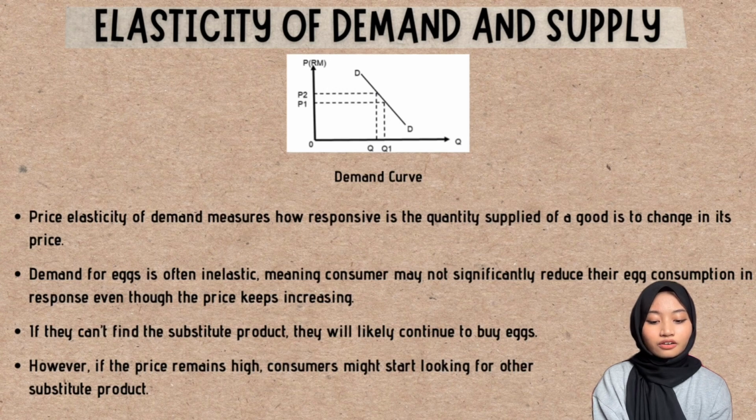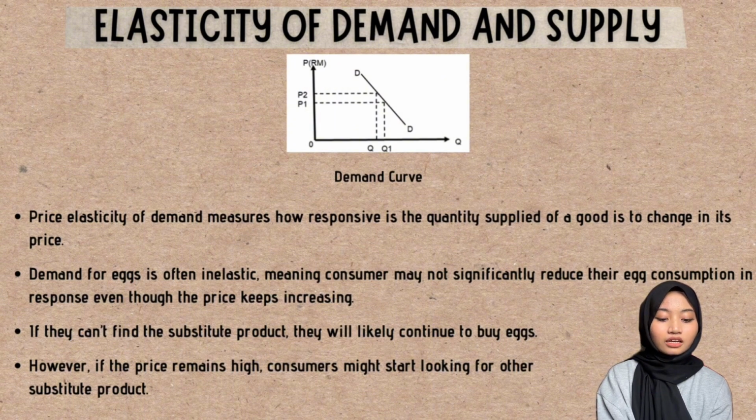Price elasticity of demand measures how responsive the quantity demanded of a good is to the change in its price. Demand for eggs is often inelastic, meaning consumers may not significantly reduce their egg consumption even though the price keeps increasing. If they can't find substitute products, they will likely continue to buy eggs. However, if the price remains high, consumers might start looking for other substitute products.